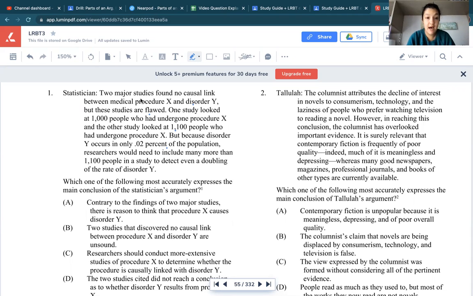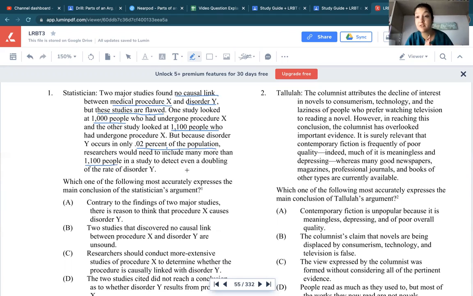So it's saying that two major studies found no causal link between medical procedure X and disorder Y, but saying these studies are flawed. And that's because one study looked at 1,000 people and the other study looked at 1,100 people who had undergone the same procedure. But because disorder Y occurs in only 0.02% of the population, researchers would need to include more than 1,100 people in a study. Okay, so what is the main conclusion?